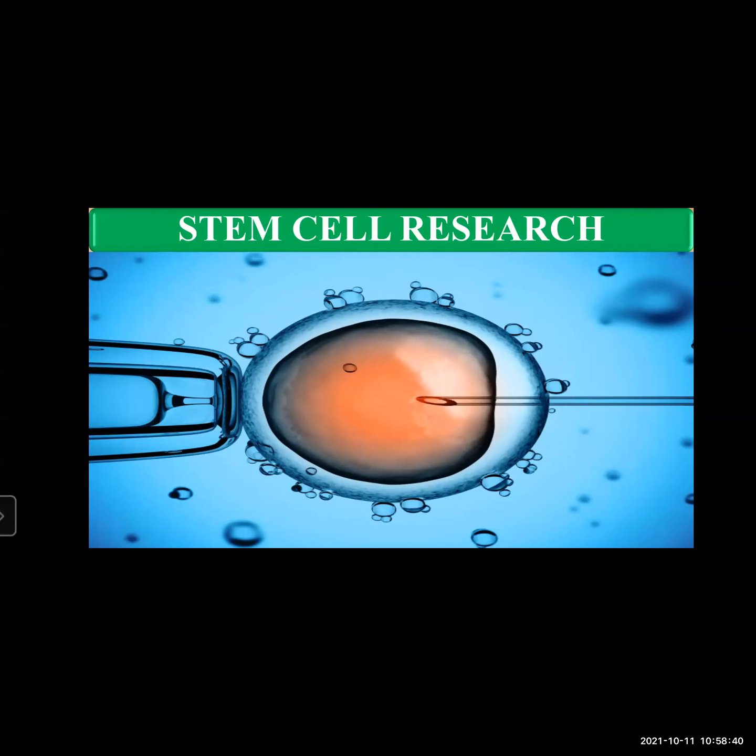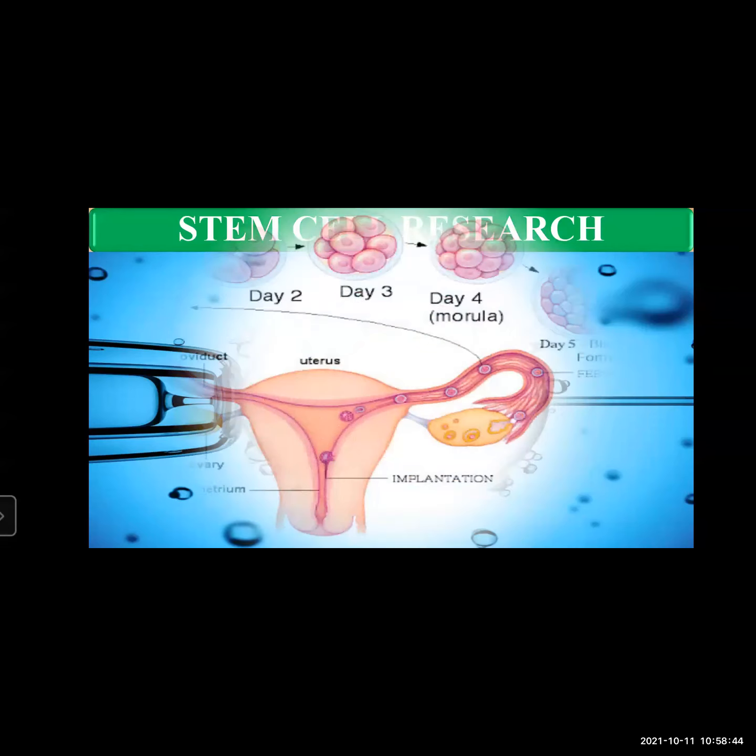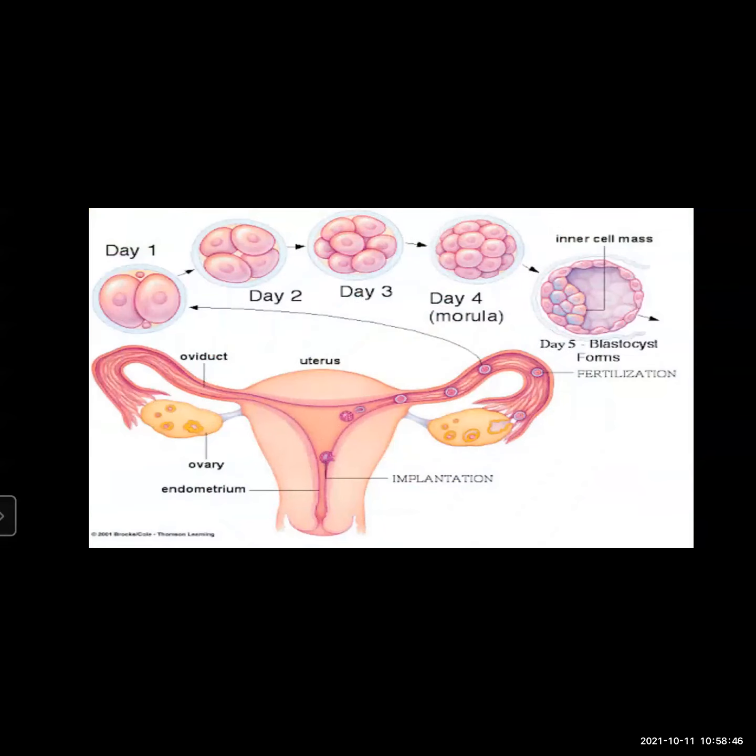Depending upon the different sources, stem cells are of two types: embryonic stem cells and adult stem cells. The very first one we are going to learn is the embryonic stem cells.